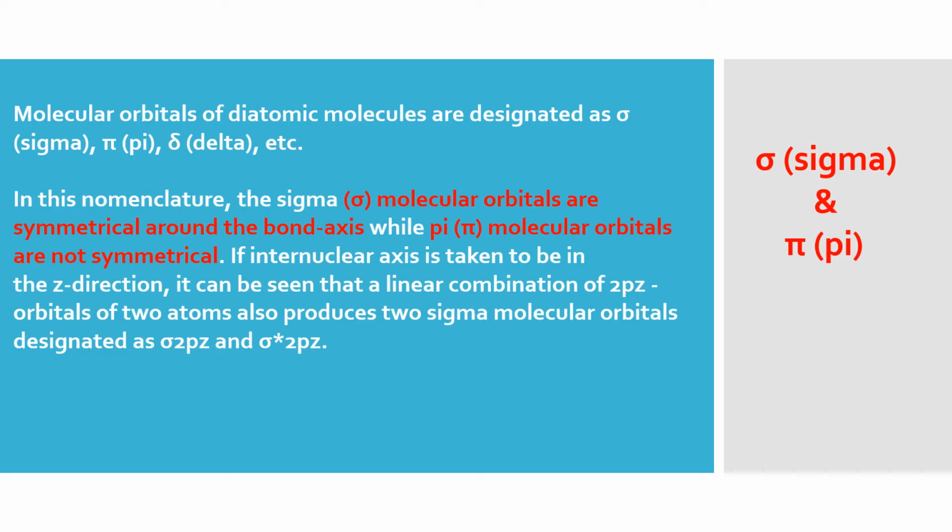If the internuclear axis is taken to be Z, which is mostly done, a linear combination of 2pz orbitals of two atoms produces a sigma bond. So wherever you have sigma, you'll be writing 2pz. And for 2px and 2py, because only one sigma is possible, they'll be making pi MOs, pi bonds.